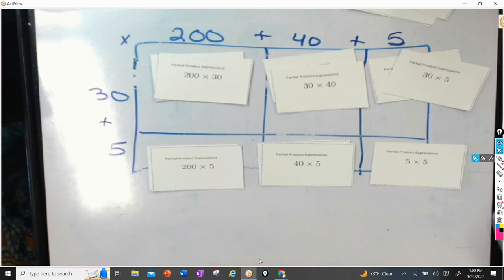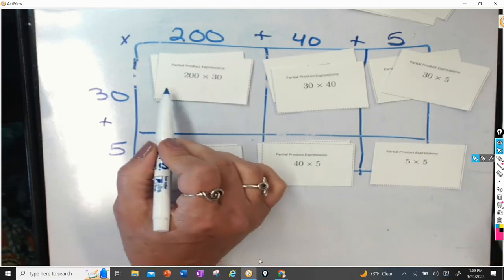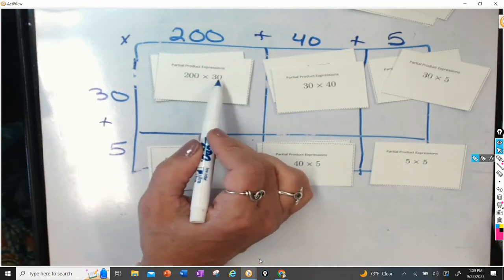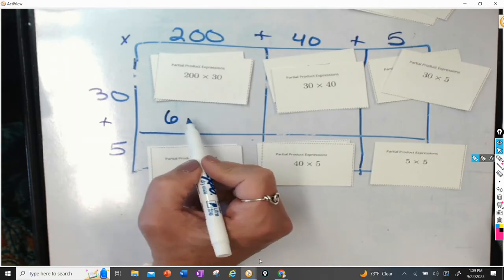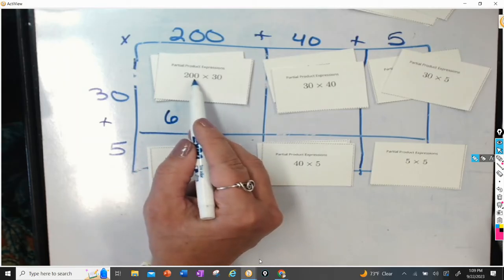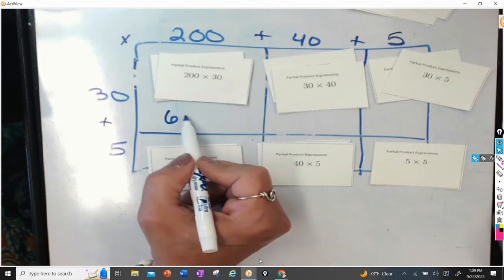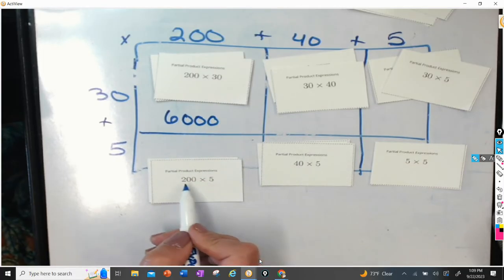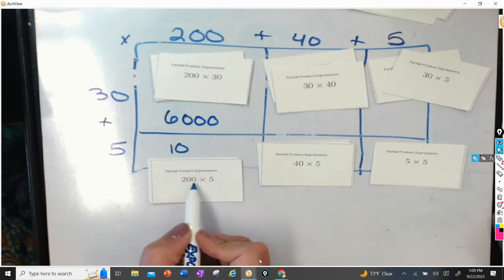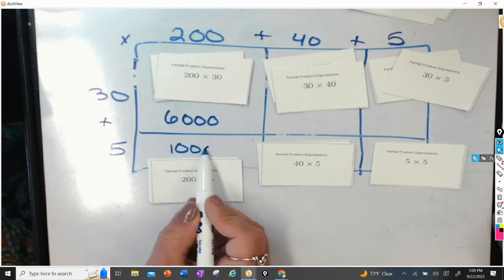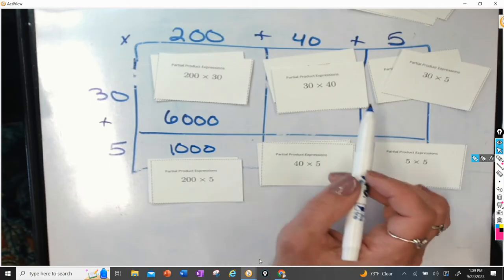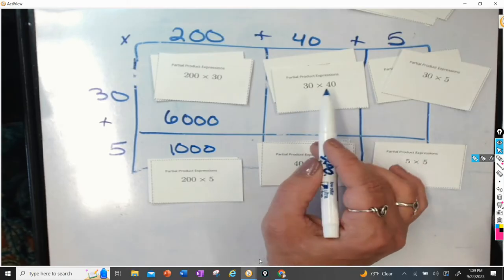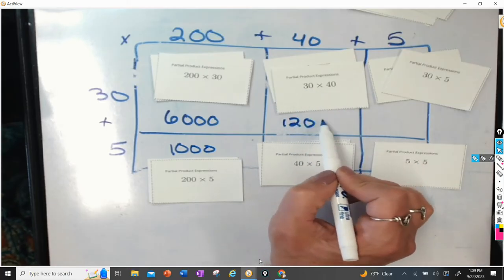So let's start with 200 times 30. I know 2 times 3 is 6. And I have 100, 10, 100, 1,000. And then here I have 2 times 5 is 10, 10, and 100. So 1,000. Here I have 3 times 4 is 12 with 2 zeros.